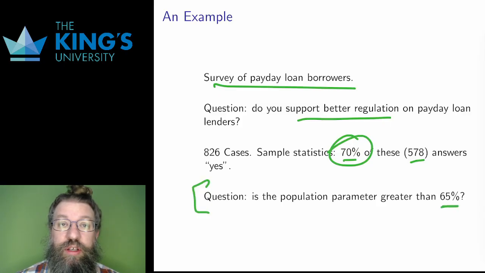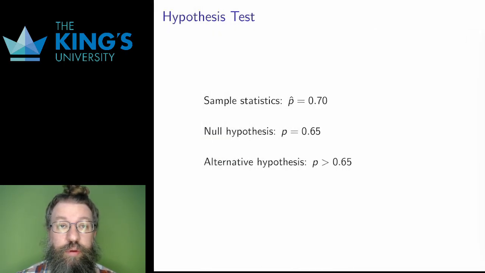The question for a single proportion is almost always a threshold one. Here, say we want to know if the population parameter, that is, the percentage of all possible payday loan borrowers who would answer yes to this question, is at least 65%. That's a threshold. We can do hypothesis testing or build confidence intervals to understand this threshold and answer the question with some standard of confidence. The threshold question gives a hypothesis. Is the population parameter above 65%?